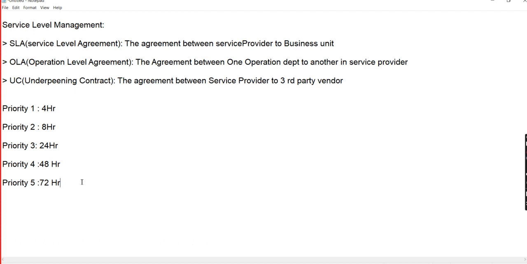Okay, so sometimes in an interview they may ask you questions on SLAs, about the priorities. So priority 1 takes 4 hours, priority 2 8 hours, priority 3 24 hours, priority 4 48 hours, and priority 5 72 hours. These are the timings that follow the particular priorities.